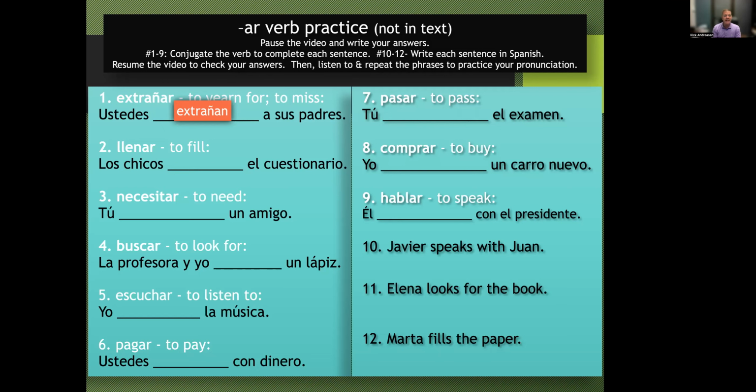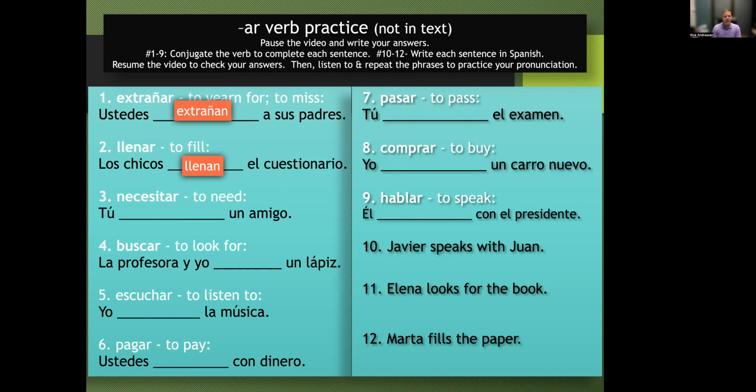Muy bien. Número 2, llenar means to fill. We're going to take the llenar, take out the AR. We get llen. Los chicos llenan el cuestionario. So we have, again, third person plural because it's los chicos. That's they, ellos, ¿verdad? Número 3, necesitar, to need.